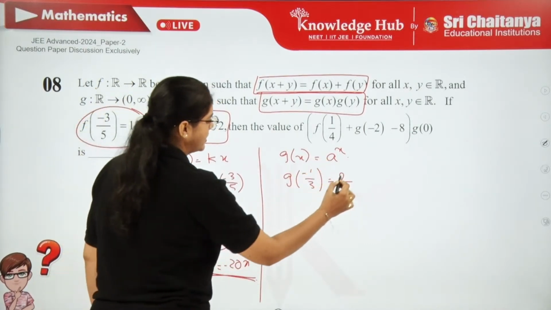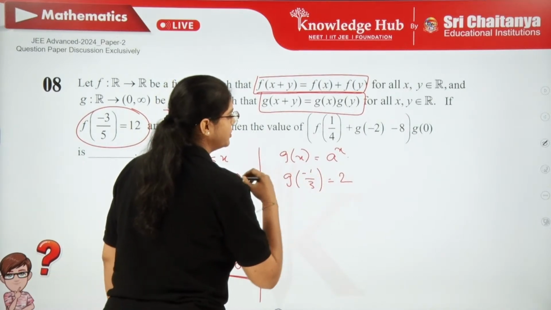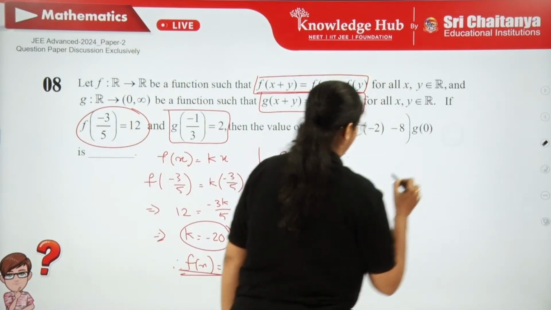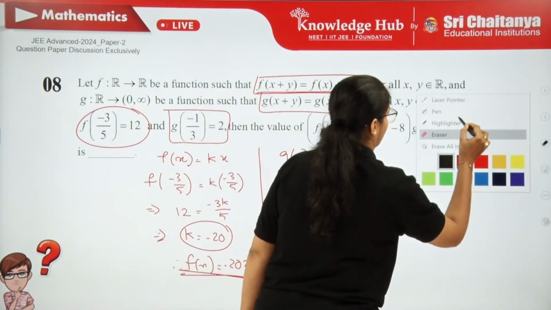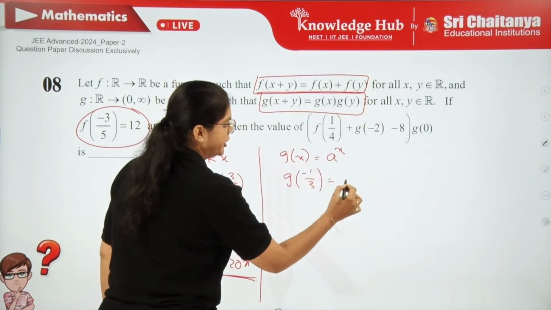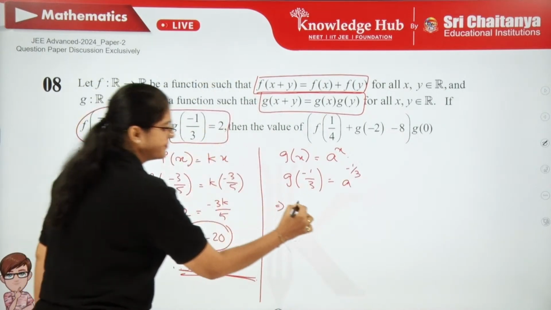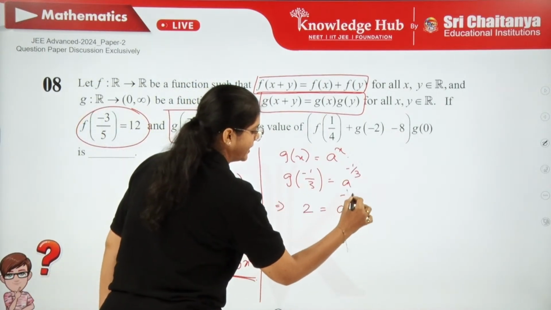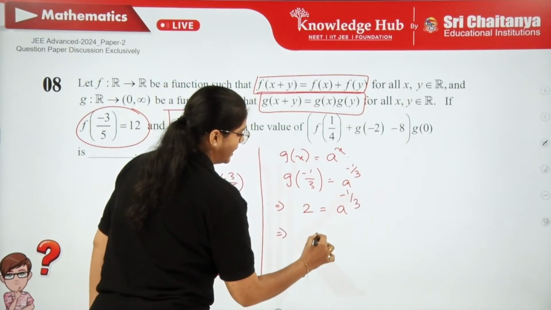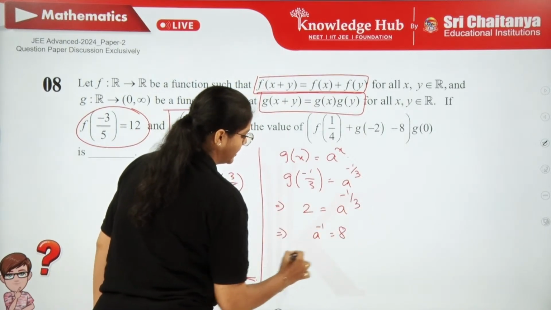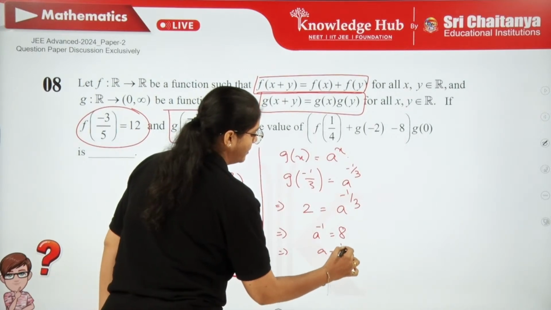So substitute it: a^(-1/3) = 2. So a^(-1) is going to be 8. So you get a = 1/8.